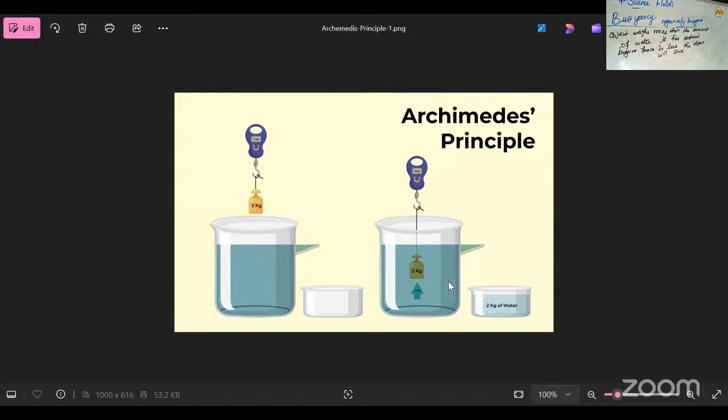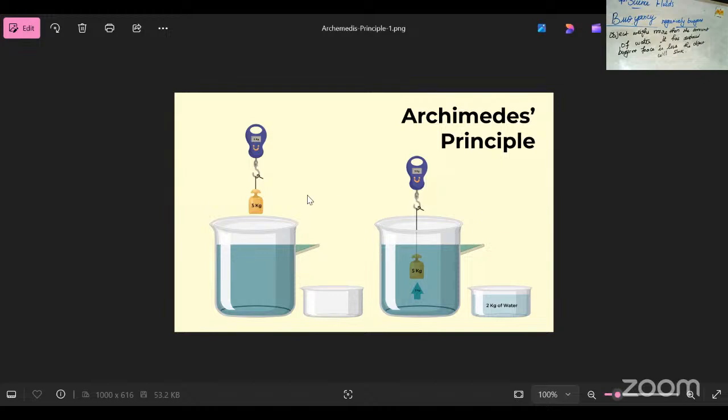There are two different containers filled with water, and we immerse the weights into the water. What concept is noticed with the help of the experiment? When a body is partially or completely immersed in a fluid at rest, the upthrust is equal to the weight of the fluid displaced by it.